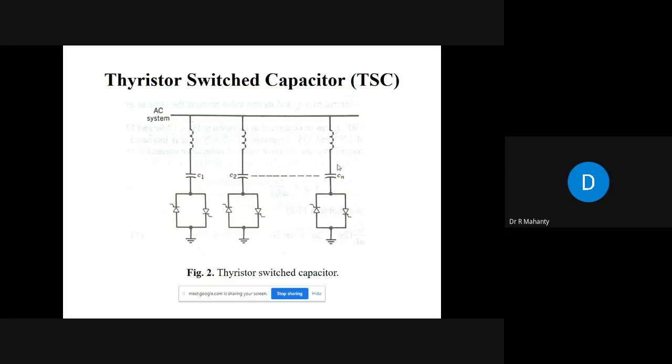Your voltage will boost up. The receiving end voltage will be more than the sending end voltage. You must have heard about the Ferranti effect in power systems. What happens in case of a long transmission line, if the line is in lightly loaded condition or under no load condition? Sometimes the receiving end voltage becomes more than the sending end voltage. So here also, if you have overcompensated the line, the receiving end voltage will be more than the sending end voltage.